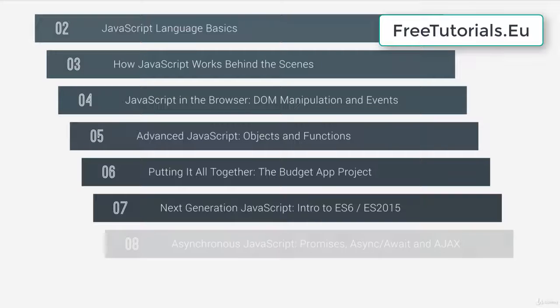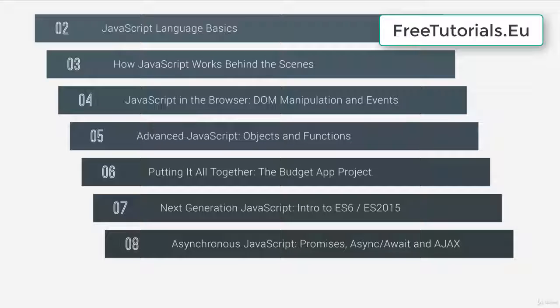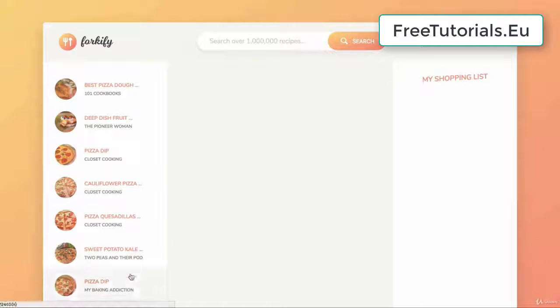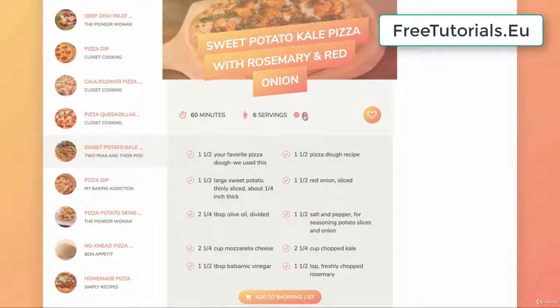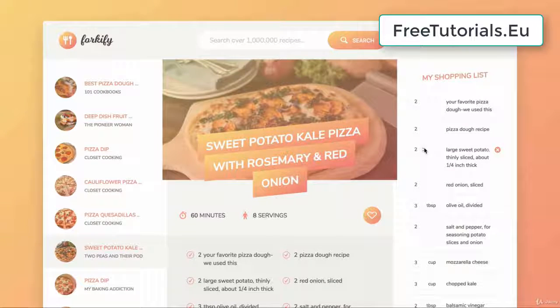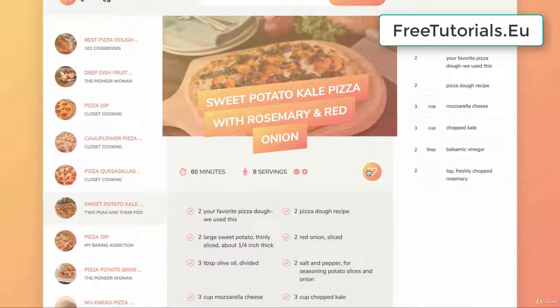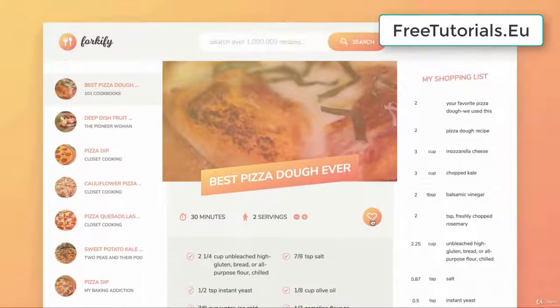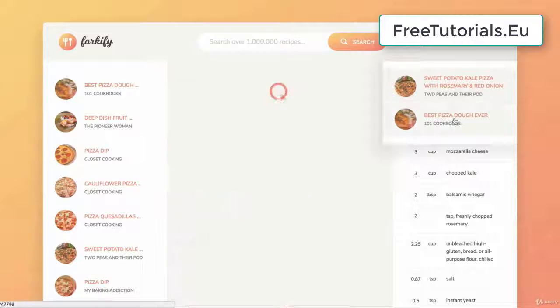Next up, you're going to learn all about asynchronous JavaScript, which is used for things like loading data from external servers with Ajax. And then finally, to wrap up the course, this is the biggest project coded entirely in ES6, ES7, and even ES8. So we're fetching data from a real API here and building this real-world app around it, using the latest technologies and also tools like NPM, Babel, and Webpack.